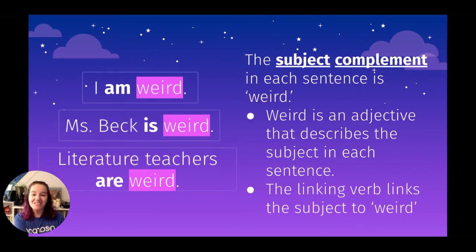So if we go back again to "I am weird," "Miss Beck is weird," "literature teachers are weird," the subject complement in each of those sentences is the word weird. It's an adjective that is describing the subject in each sentence. And the linking verb, am, is, or are, is linking the subject, so I, Miss Beck, teachers, to that subject complement, weird. It is connecting those two things.